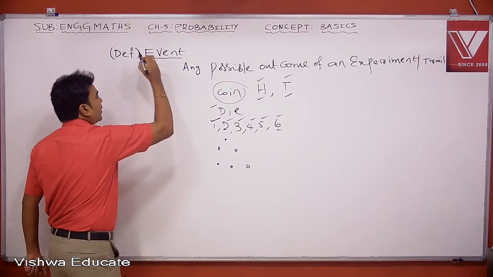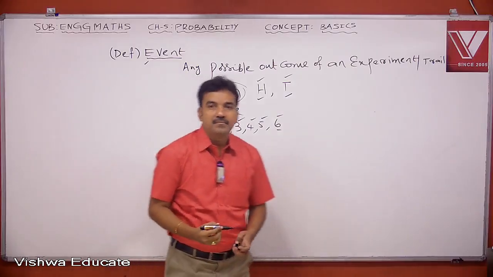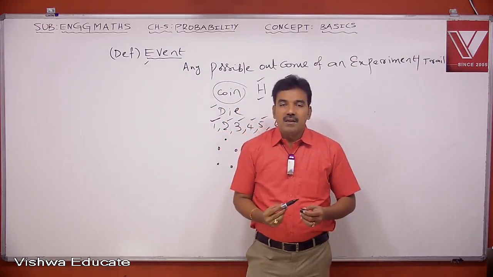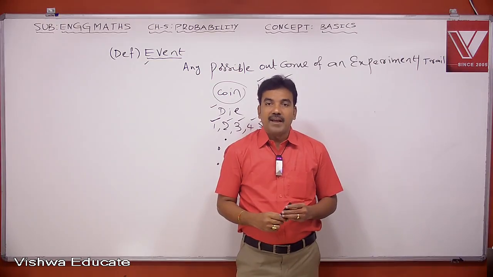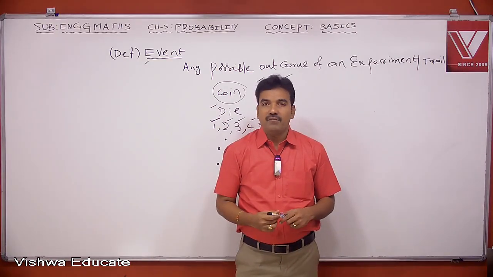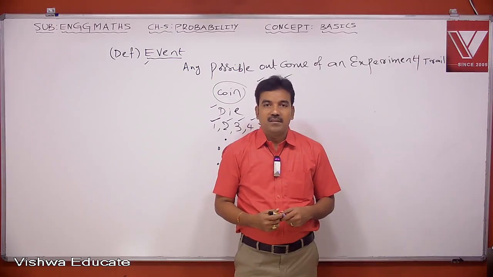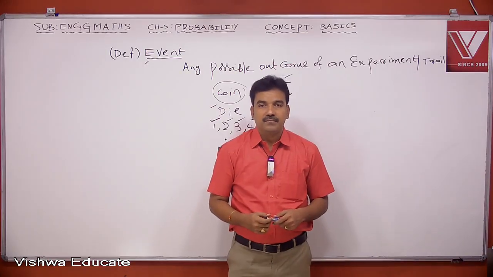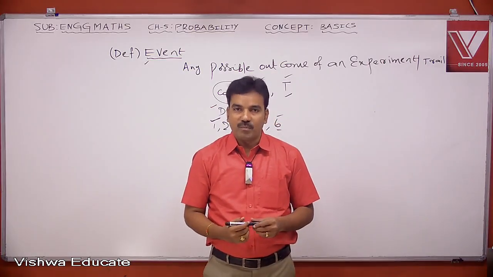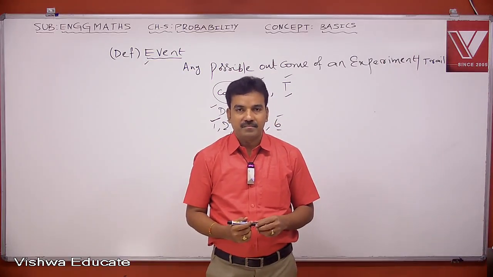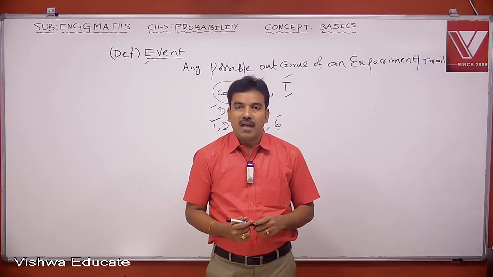So let us write the definition. Events: any possible outcome of an experiment is called an event. Examples.